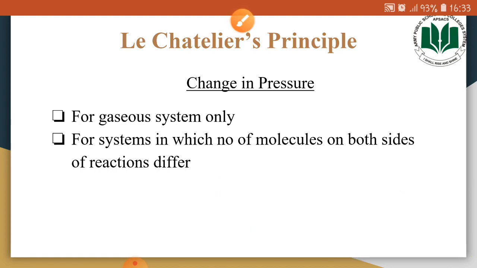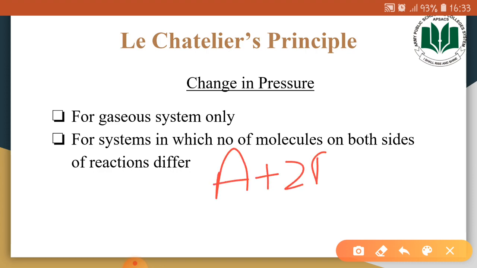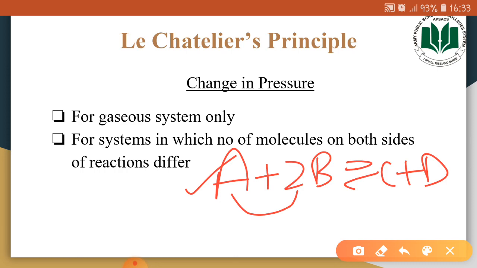But if we have a system with a chemical reaction in which the number of molecules on the reactant side is 3 and the number of molecules on the product side is 2, you may see that the number of molecules on the left and right side of the equation are different.